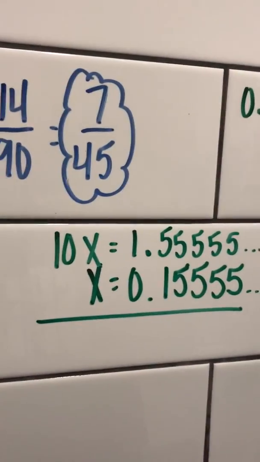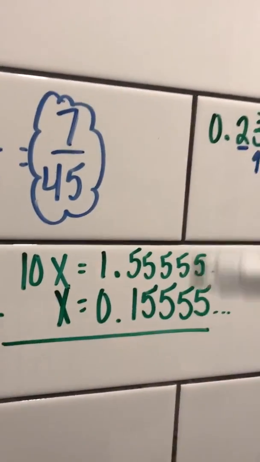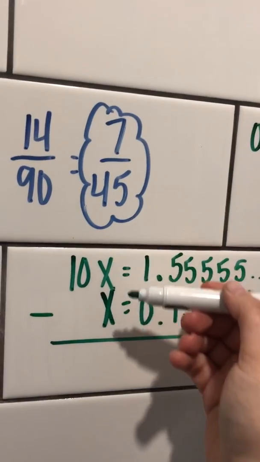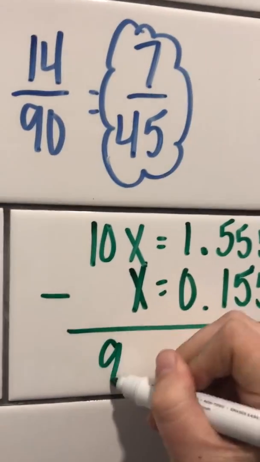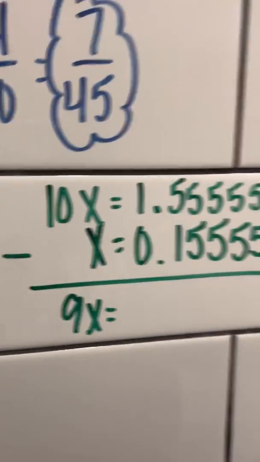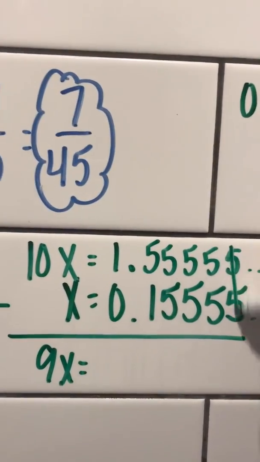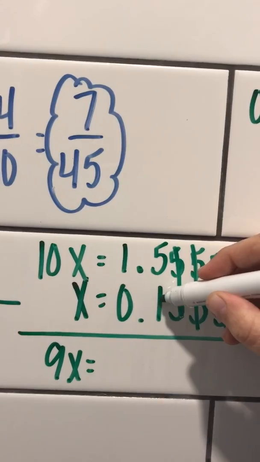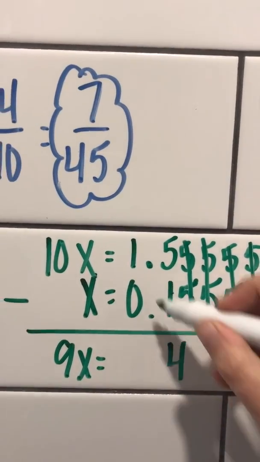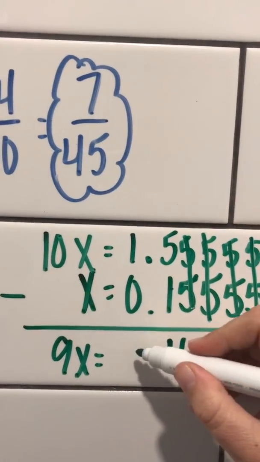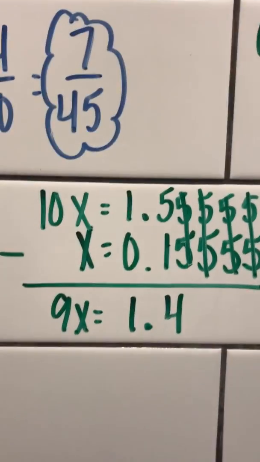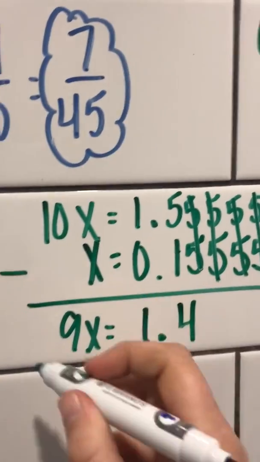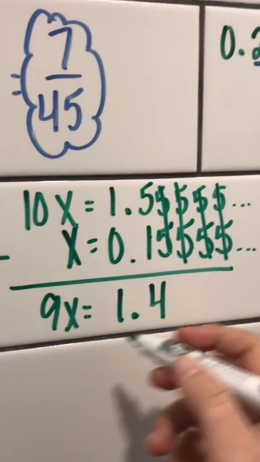Now I'm going to subtract both of these equations. So if I do 10x and I take away 1x, I've got 9x left. And here I'm going to subtract those, cancel, cancel, cancel, cancel. 5 minus 1 leaves me with 4. 1 minus 0 leaves me with 1. Now I'm almost there. This is just a one-step equation. You all know how to deal with this.